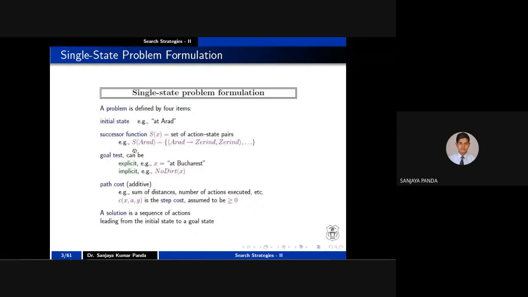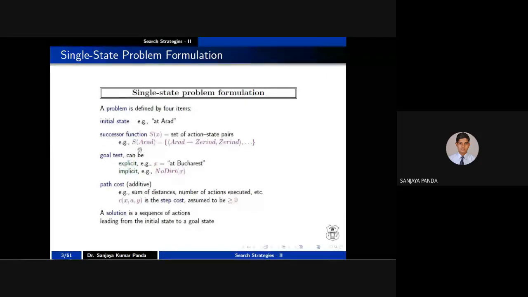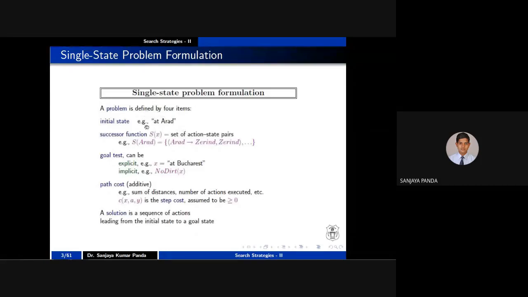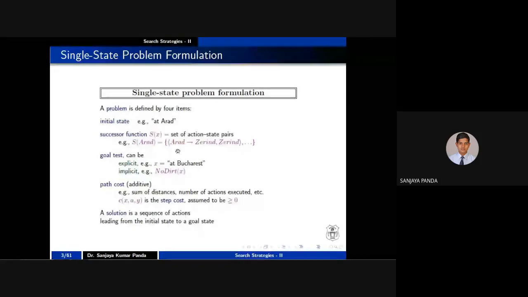So if you see this example, if you apply the successor function on the initial state or initial city, where you are, it will move you to some city called Z. So A is your initial city. Then after applying a successor function, you are reaching Z. Again, after reaching Z, you will apply a successor function S of Z, so you will reach some other state.